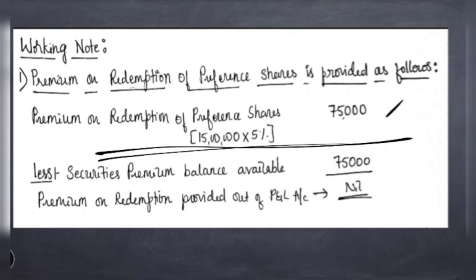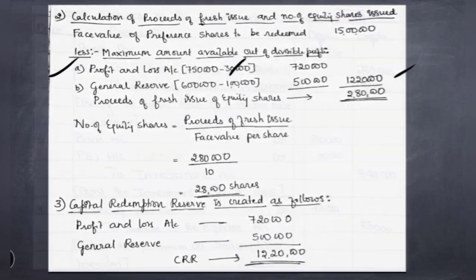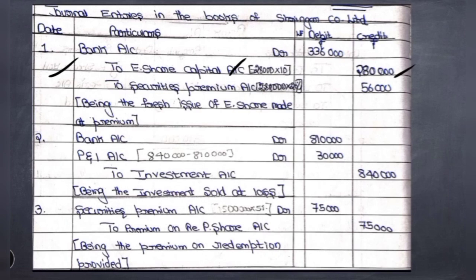So how to calculate the 20% premium? You have to calculate 20% on the 2,80,000 proceeds. So 2,80,000 into 20% comes to 56,000. Okay, so this is the first journal entry which we have to pass for the fresh issue. That is, bank account debit 3,36,000, to equity share capital account, then to securities premium account or share premium account.